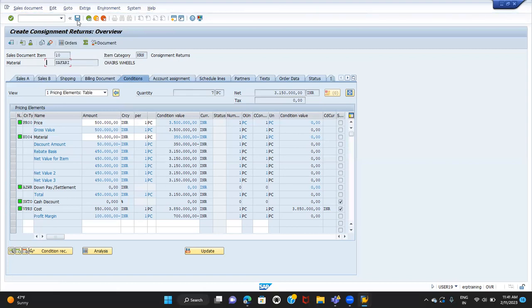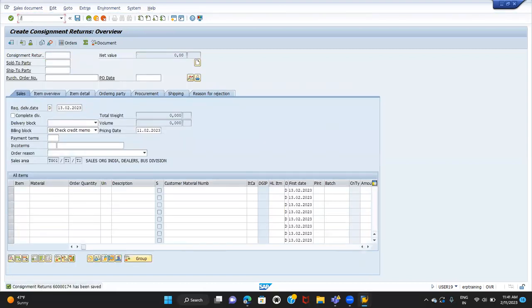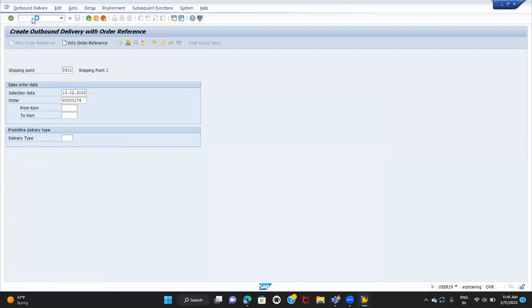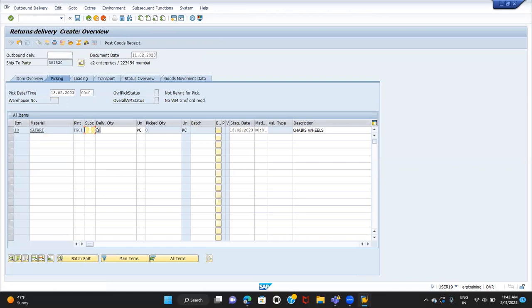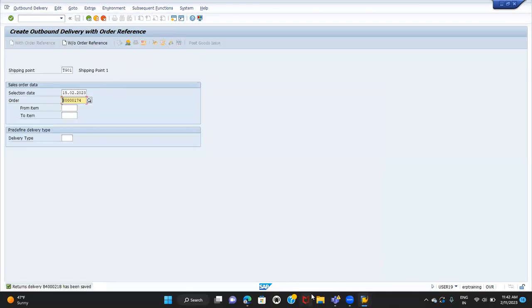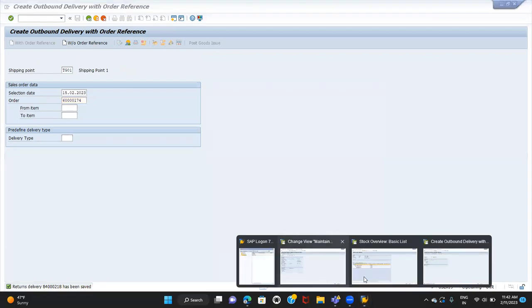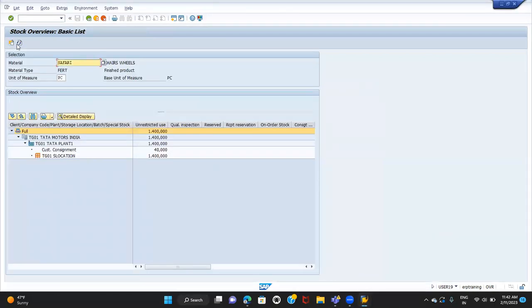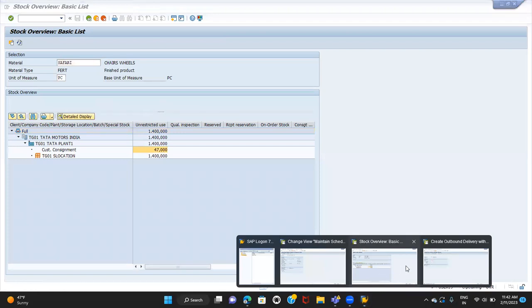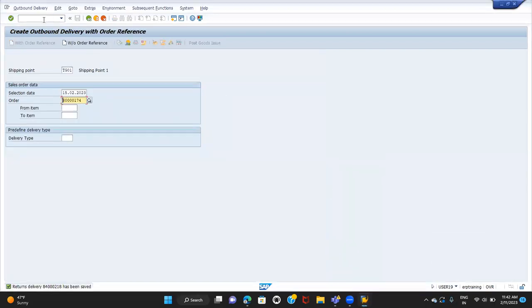Okay. So we are going to create the return delivery. Store location is TG01. Goods is it. So if you check this stock, it will become 47. Okay, so whatever the returns we have received, for that we need to issue the credit for returns. Credit memo, nothing but a credit.